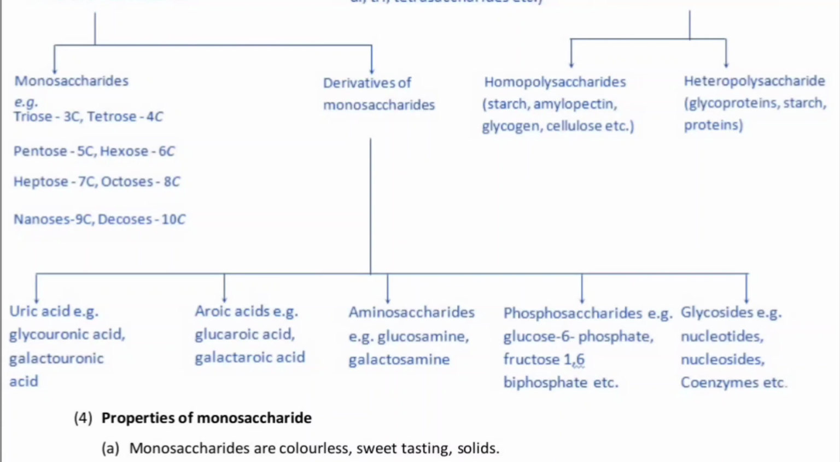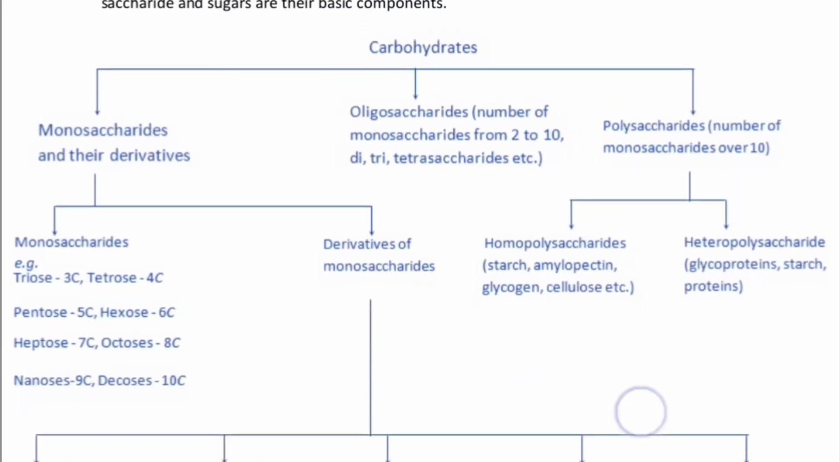We do know about the cell wall component of peptidoglycan, that is N-acetyl glucosamine. We have phosphosaccharides as well, like glucose 6-phosphate, fructose 1,6-bisphosphate, etc. We have glycosides as well, like nucleotides, nucleosides, and coenzymes. These are the derivatives of the monosaccharides.